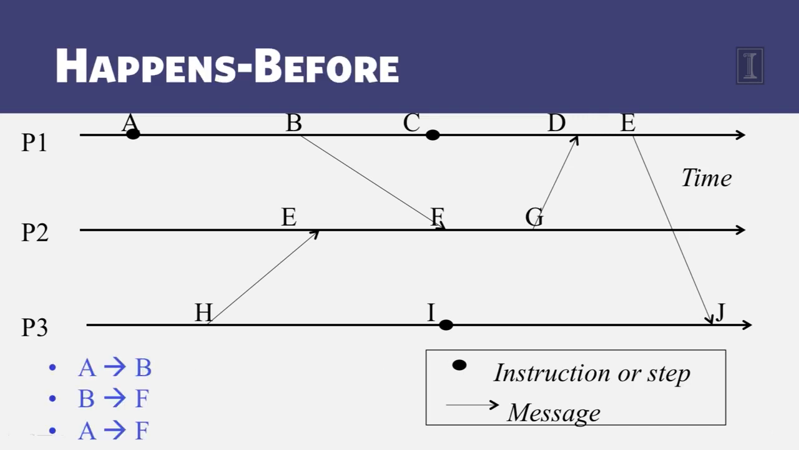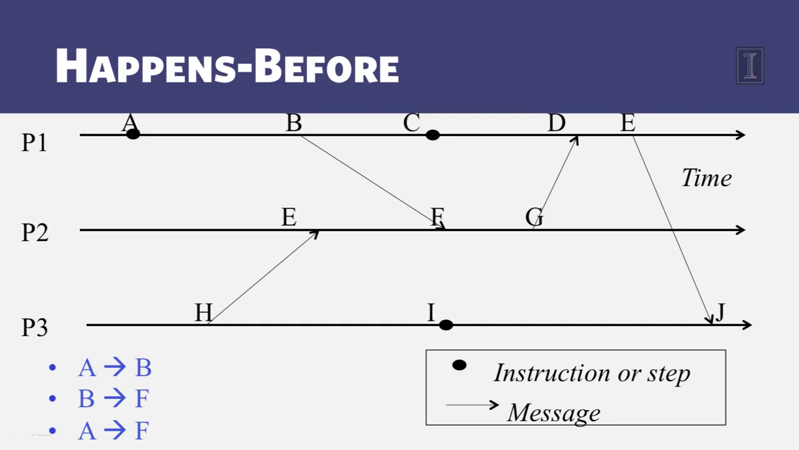So here is what the happens-before might look like in this particular example. A clearly happens before B because these two are events at the same process P1 and the time at A is less than the time at B. Similarly, B happens before F because B is the send of a message and F is the receipt of that same message. And now using our transitivity rule, we can say that because A happens before B and B happens before F, it is also true that A happens before F.